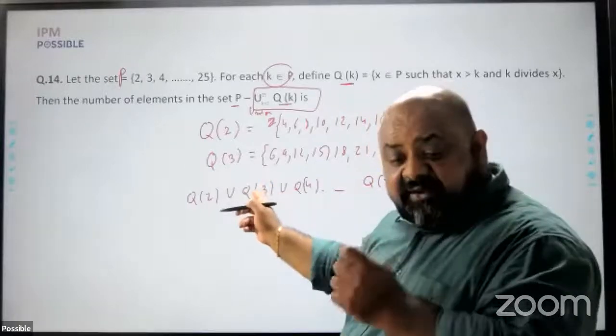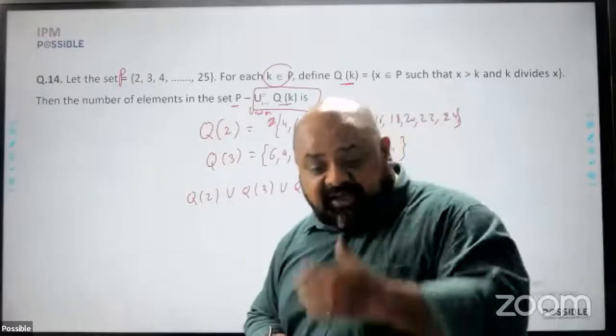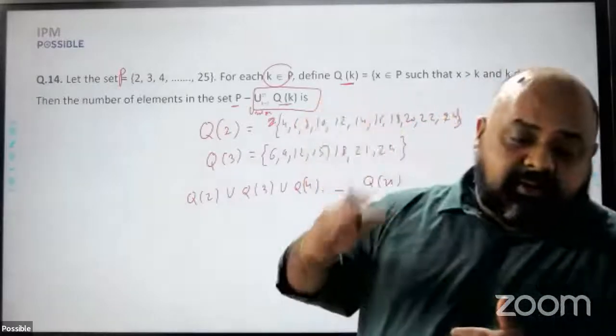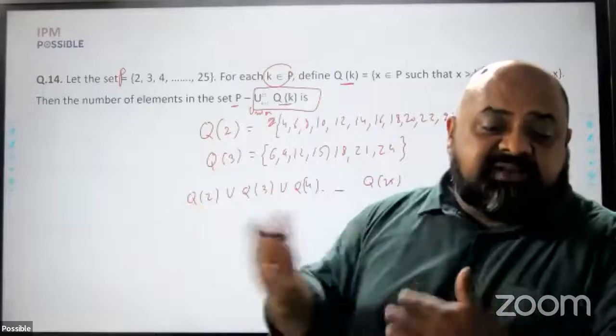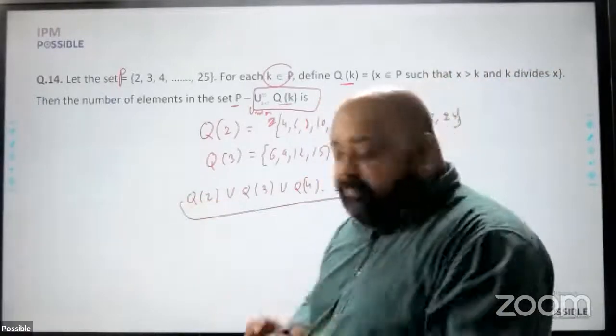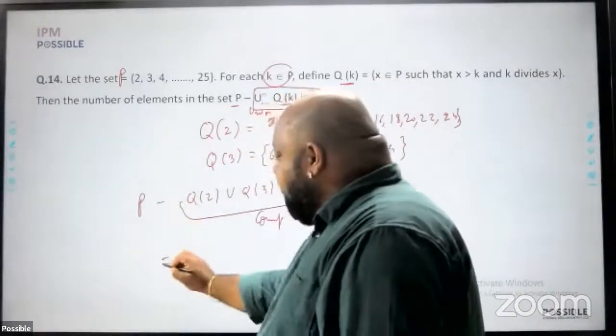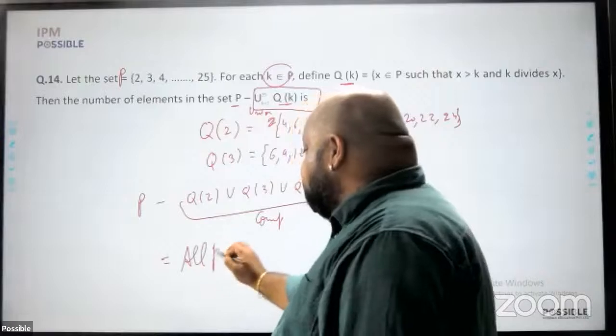If I talk of, say, 7, 7 will not be part of 2, 3, 4, 5, 6 because 7 is not divisible by any of them. And then the value of k becomes greater than 7. So 7 will not be part of it. So what I'm saying is, this will include all composite numbers. If I subtract this from P, I will be left with all prime numbers.